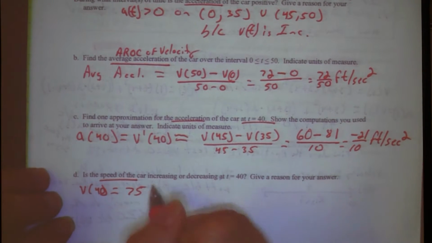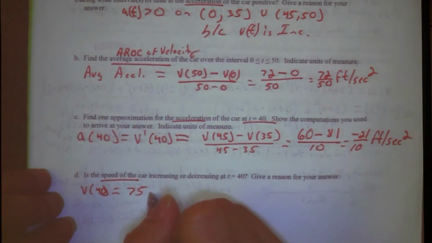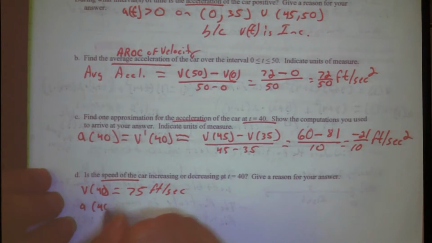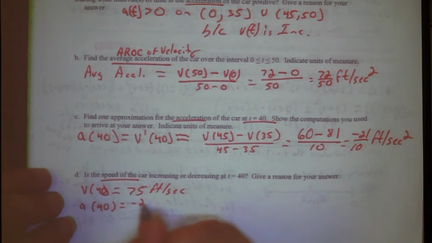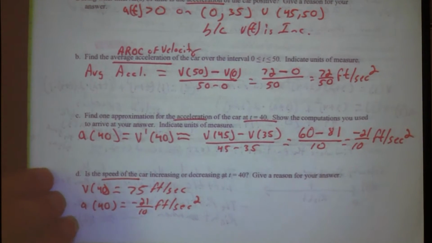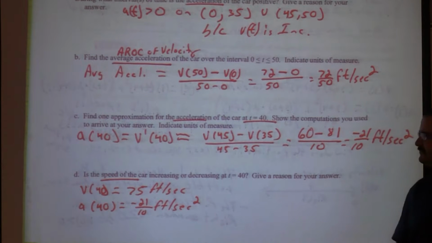75. Where did you get that from? From the table, right? And that's feet per second. And what's a of 40? Negative 21 over 10 feet per second squared. We approximated that, right? But we do know it's negative.